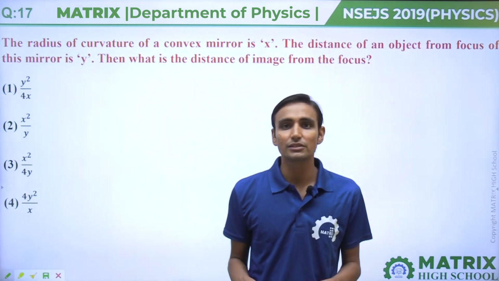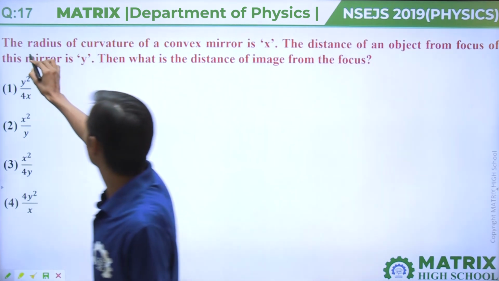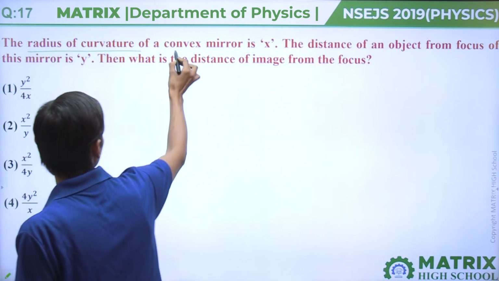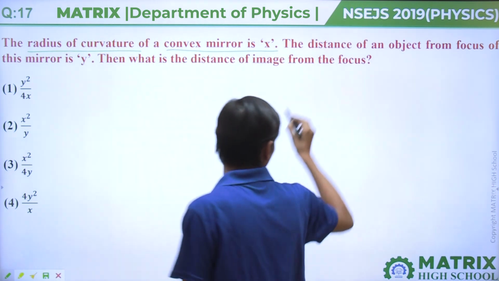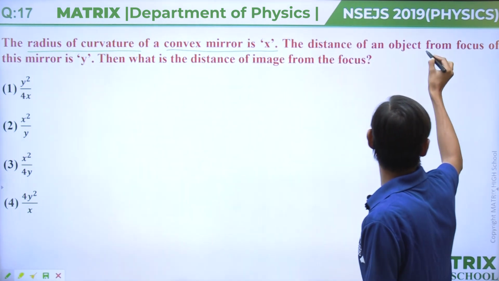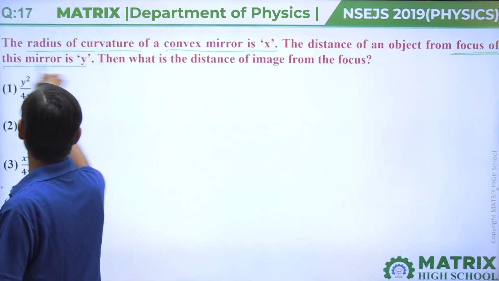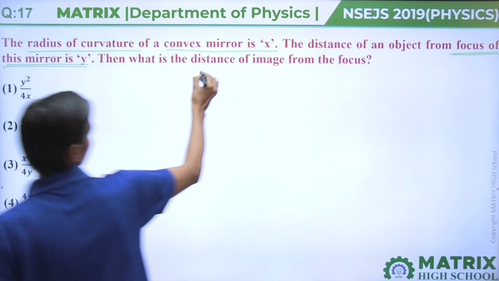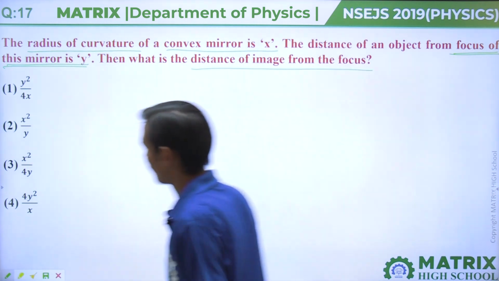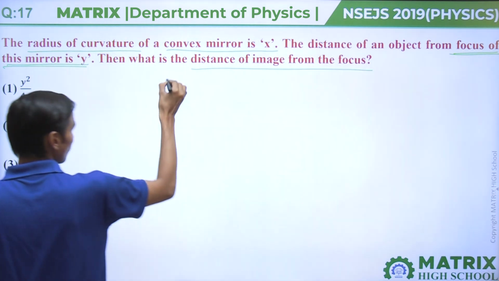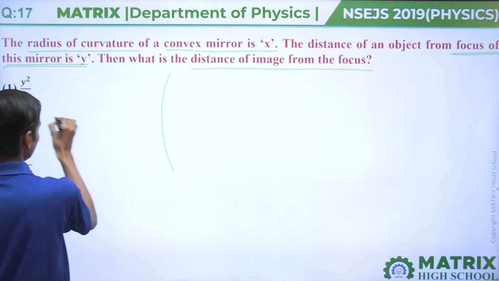Clear? Question number 17. The radius of curvature of a convex mirror is x. The distance of an object from the focus of this mirror is y. Then what is the distance of the image from the focus? First of all, we have to draw a convex mirror.